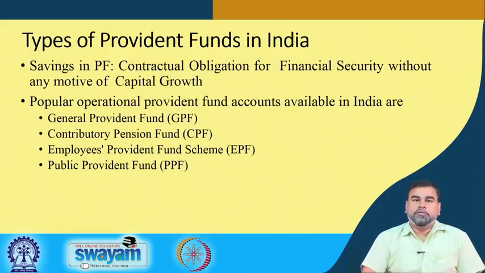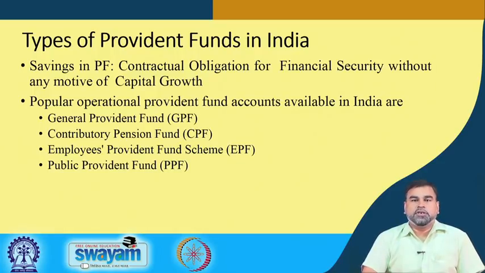The General Provident Fund feature deals with what happens after the person is superannuated or retires. Whatever salary he was getting every month, some amount was deducted from that monthly salary.